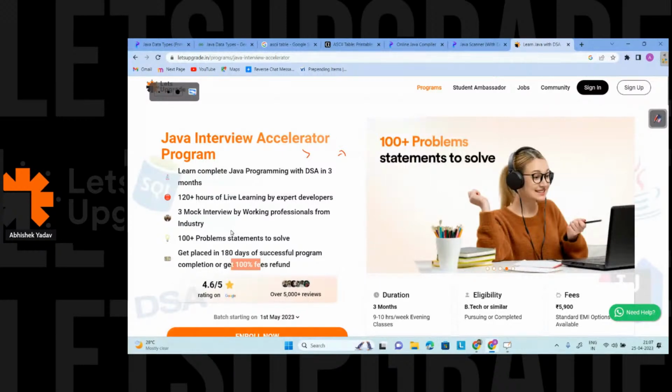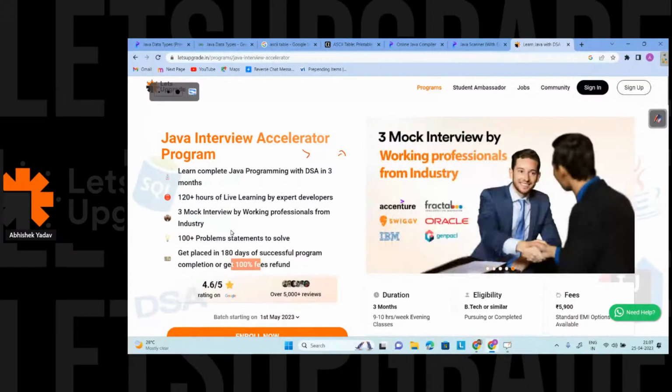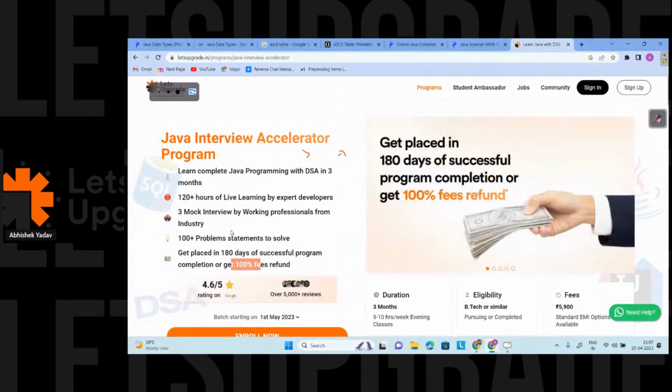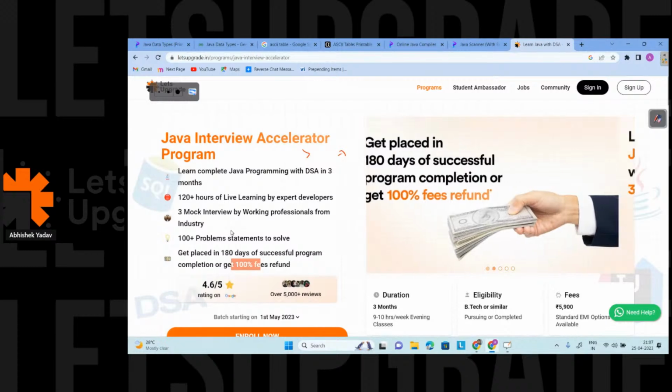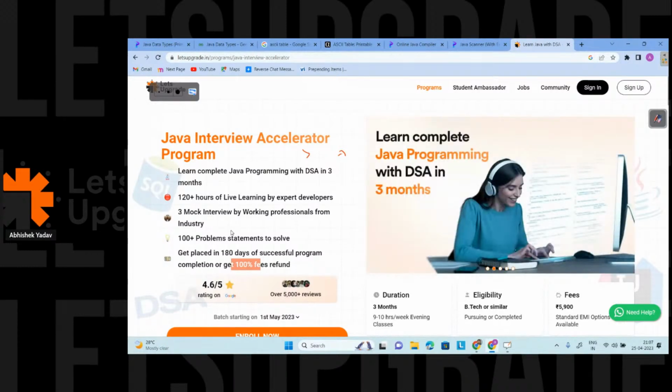You are paying attention, so that means you are attending the whole session. That means you are very focused toward your goal. So this is a very right opportunity for you to excel in problem solving skills. Those who are starting from the first year, second year, and want a structured course, they want to start with competitive programming, they can enroll in this course also.